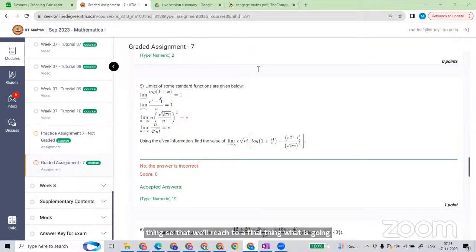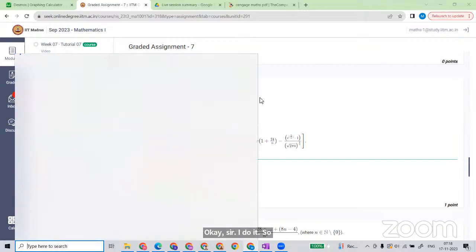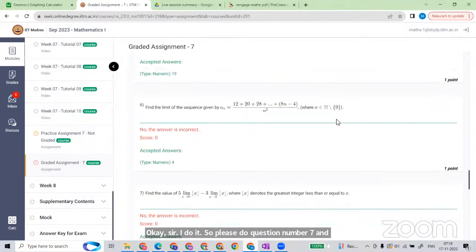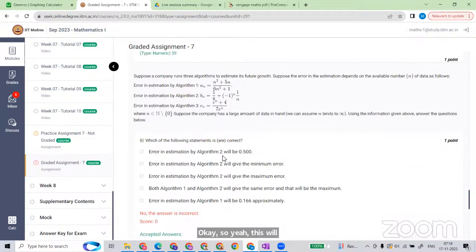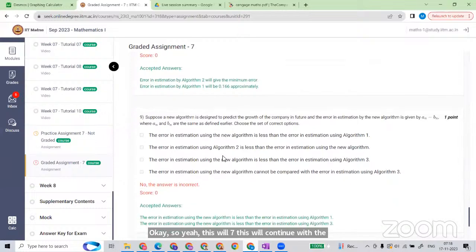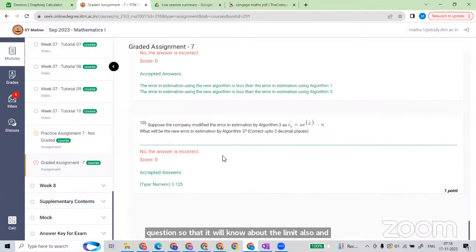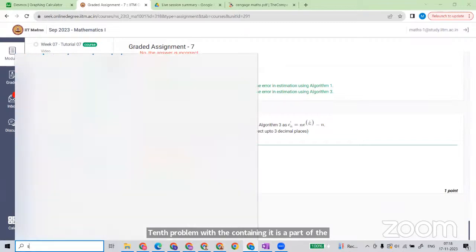What is going to be the limit here? So please tell question number 7 and 10. Okay, so this will continue with the question so that we'll know about the limit also. Let's take the 10th problem first. It is a part of the sequence, so we'll discuss it as just a revision kind of thing. We will quickly see that.